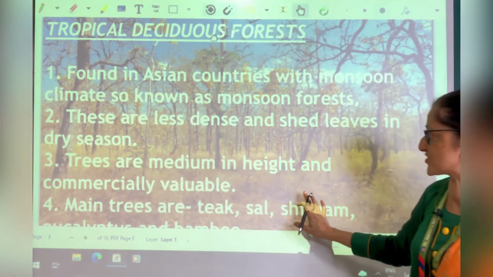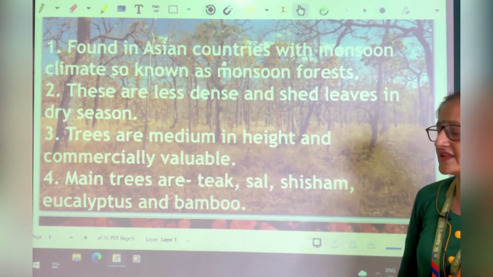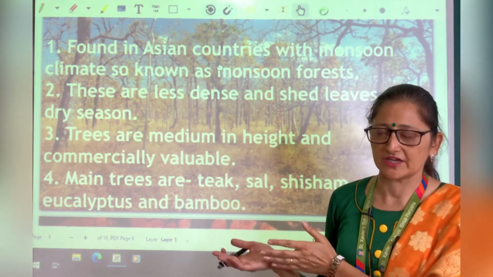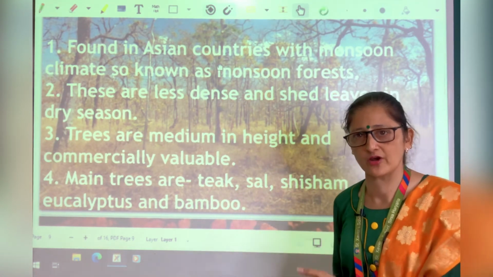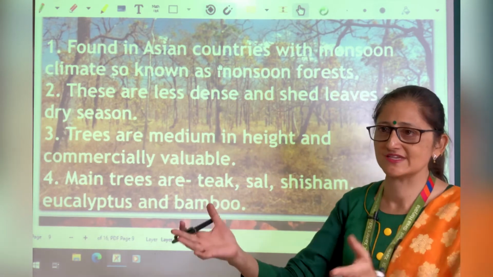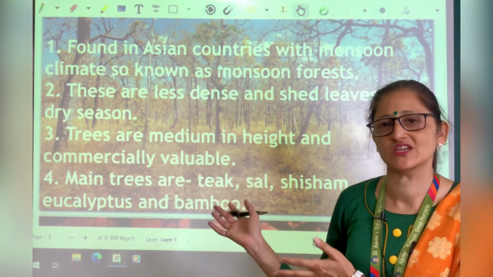So trees are of medium height, and these are commercially valuable because timber can be obtained from these trees very easily, because one variety of trees is all together. That's why it is commercially valuable.